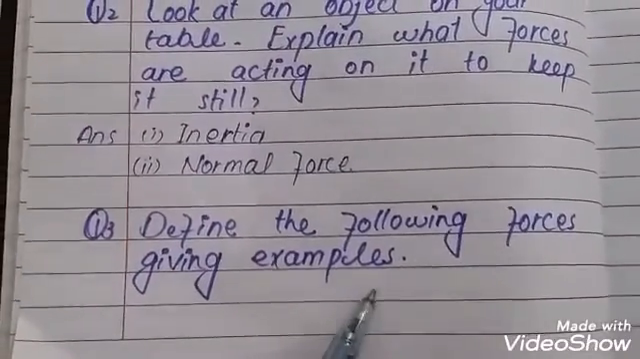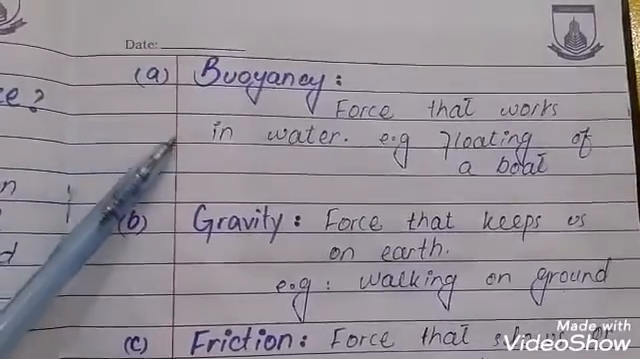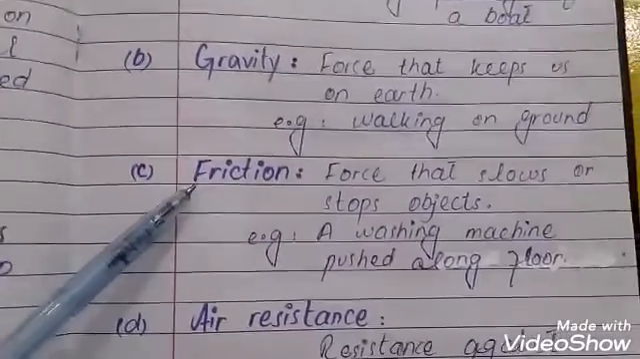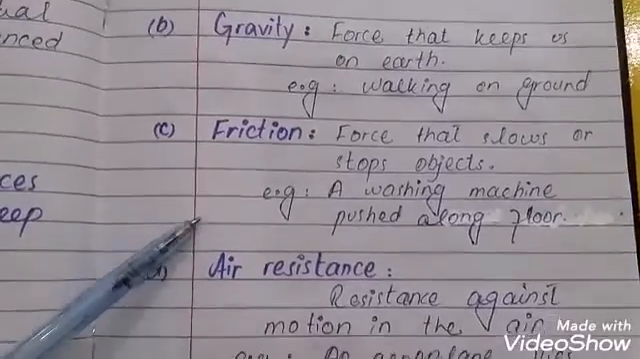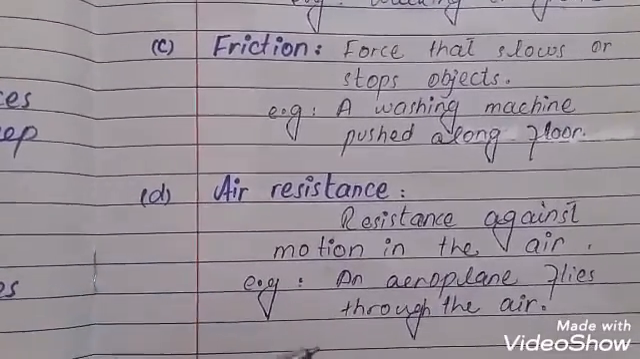Third question, describe the following forces, giving an example. Buoyancy, the force that works in water; gravity, the force that keeps us on earth; friction, the force that slows or stops objects; air resistance, resistance against motion in the air.